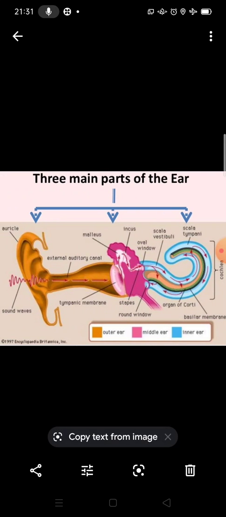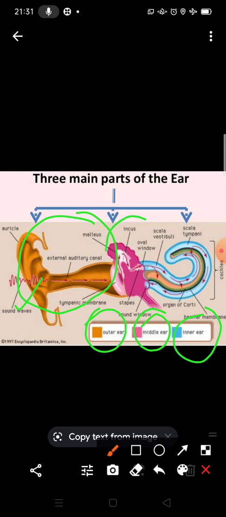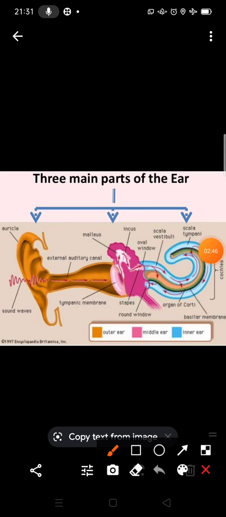Now students, if we talk about the three main parts of the ear, there are three parts of the human ear: outer ear, middle ear and inner ear. You can see there is a diagram. This is the outer ear, this is the middle ear and this is the inner ear. First we will discuss the outer ear.